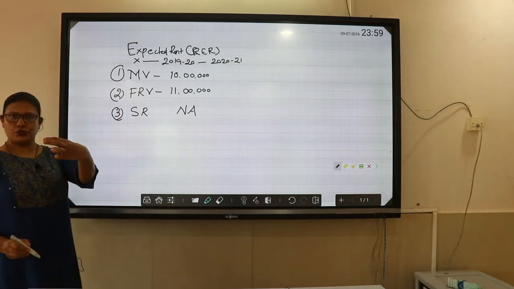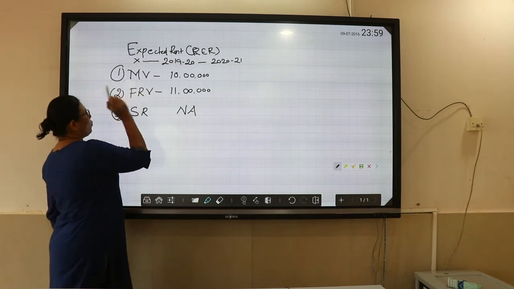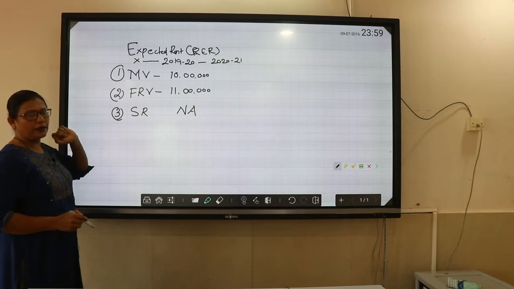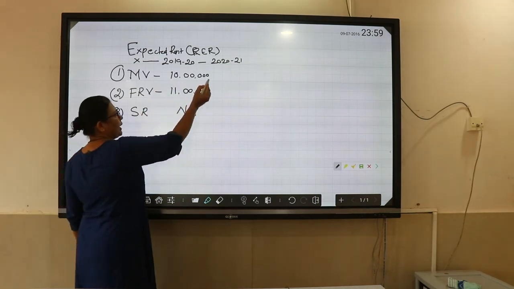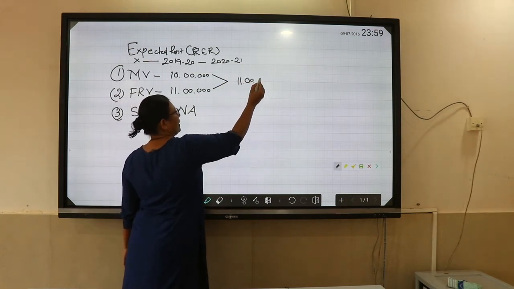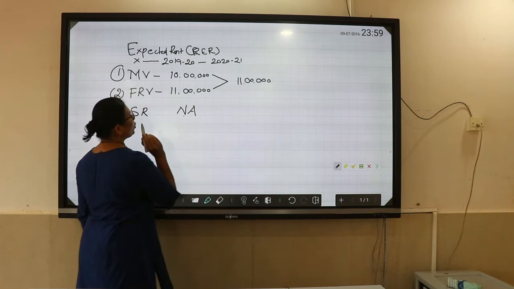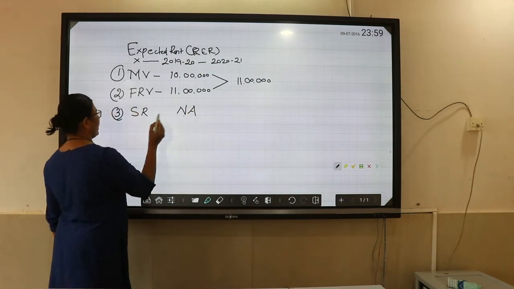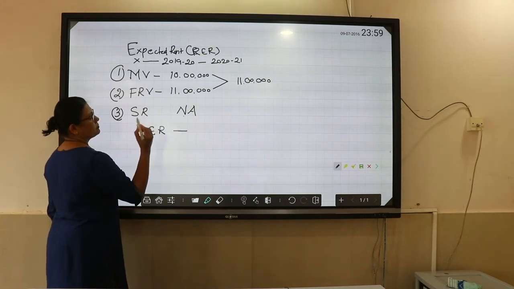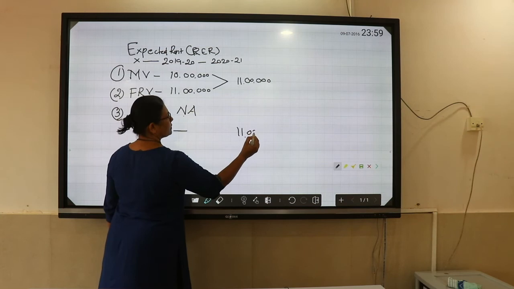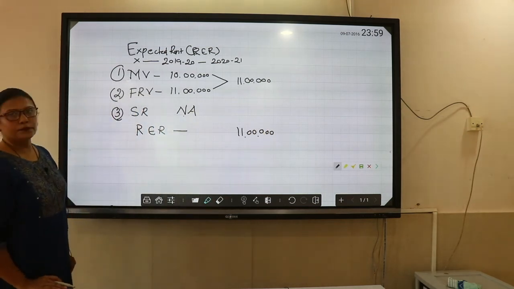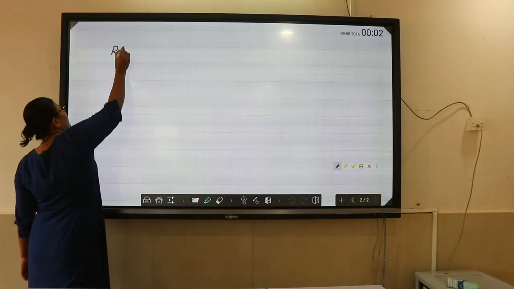I am taking situation to situation examples. Now, what is the first step? The step says that you take municipal valuation and fair rental value and take the higher value. So amount 10 lakh and amount 11 lakh, the higher value is naturally 11 lakh, correct? So there is no standard rent, so straight away your reasonably expected rent becomes 11 lakh. This is situation number 1. Clear?